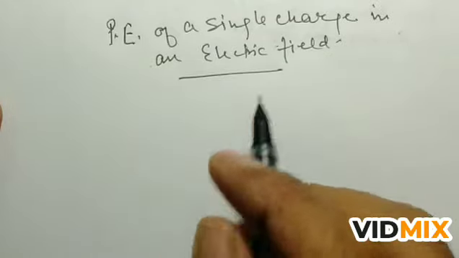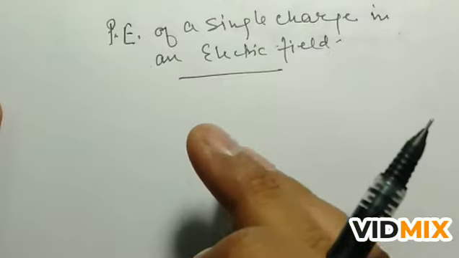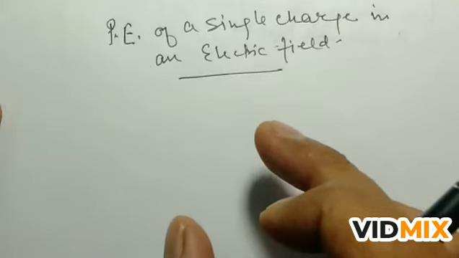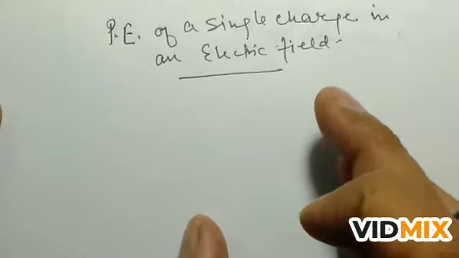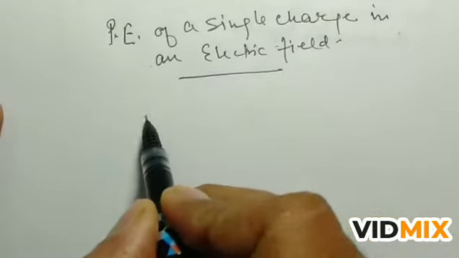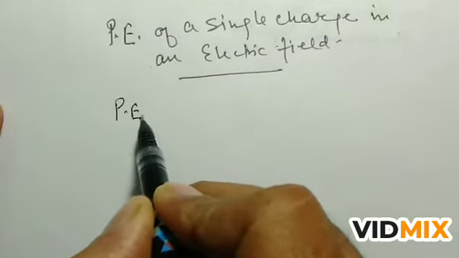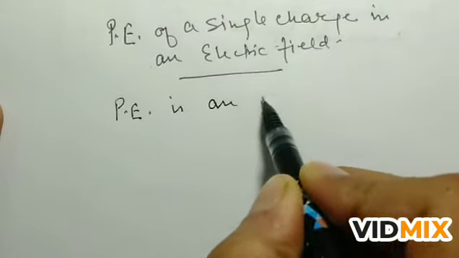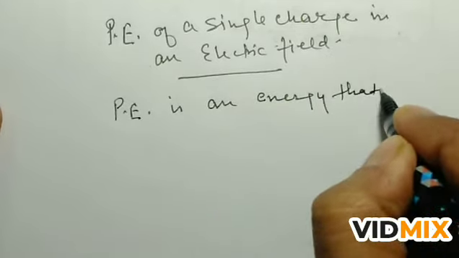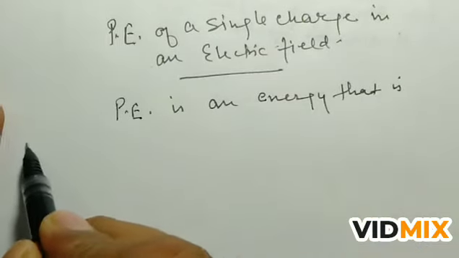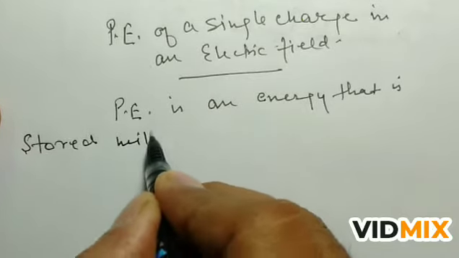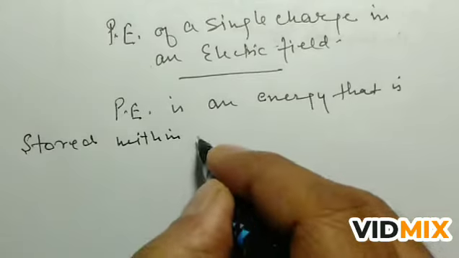Now, what is potential energy? We had discussed in the previous videos. Potential energy is an energy that is stored within an object when work is done on that object to change its state or to change its shape. So potential energy is an energy that is stored within an object.